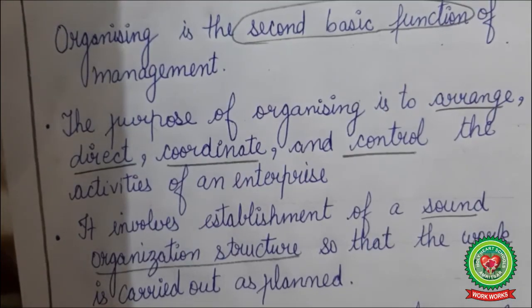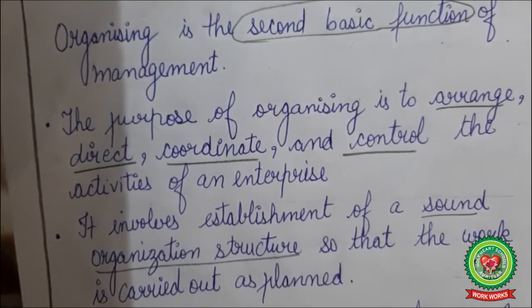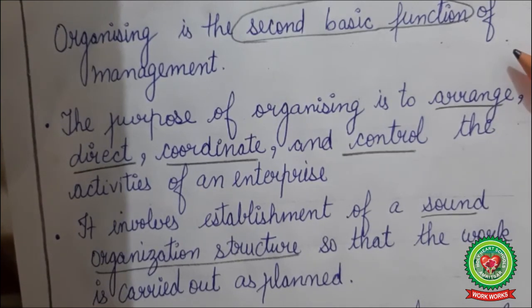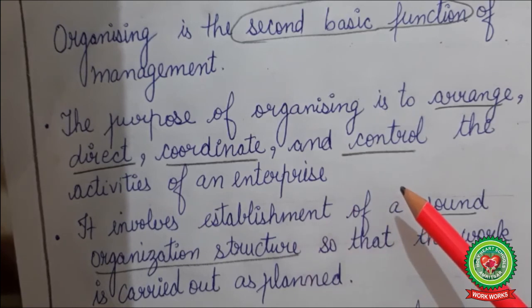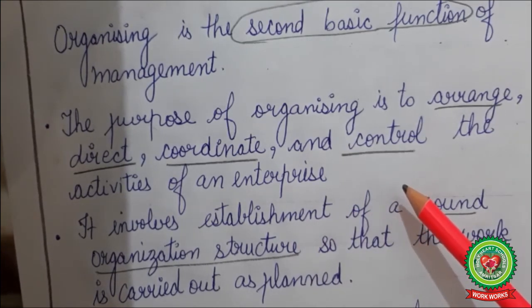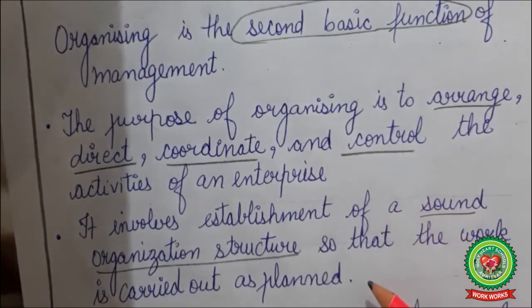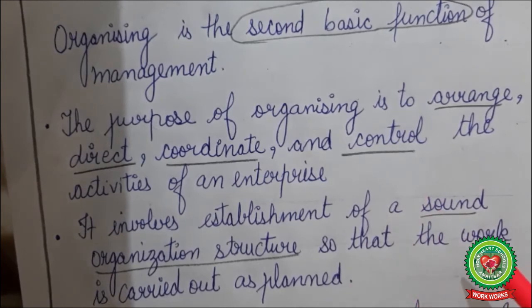So, what can we conclude from today's lecture? Organizing is the second basic function of management. First was planning. The purpose of organizing is to arrange, direct, coordinate and control the activities of an enterprise. It involves establishment of a sound organizational structure. Who will command whom? The purpose is to coordinate all the activities together.